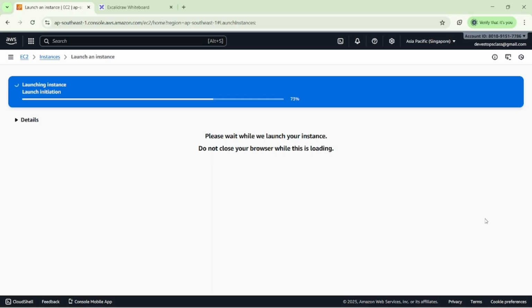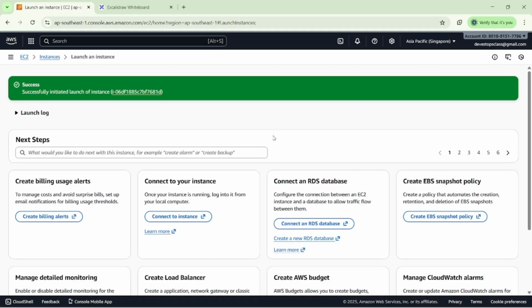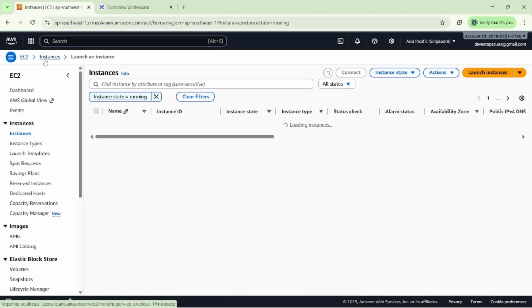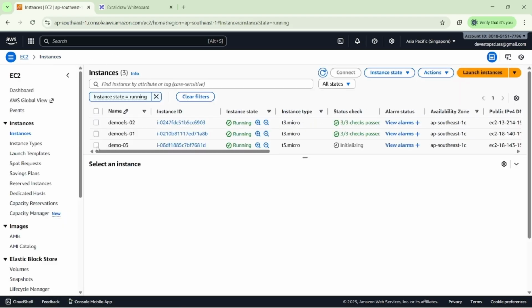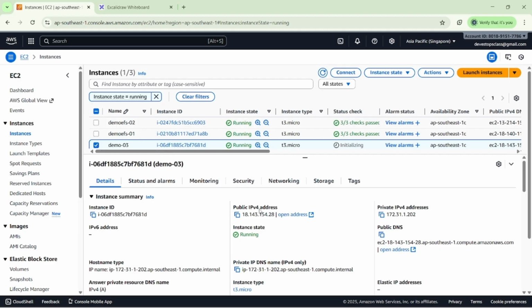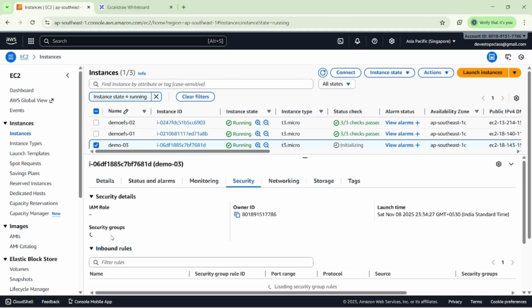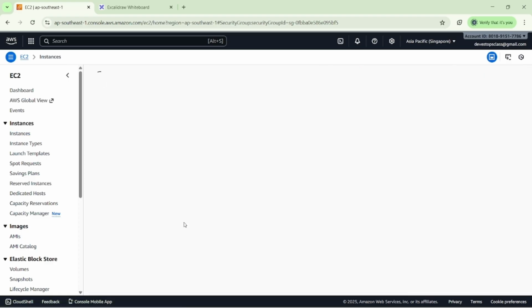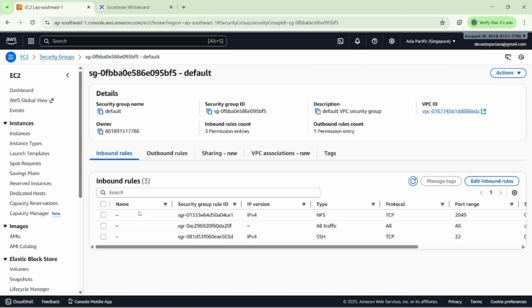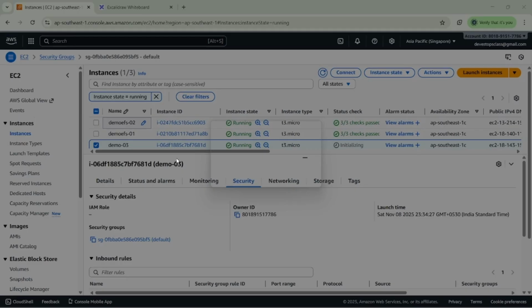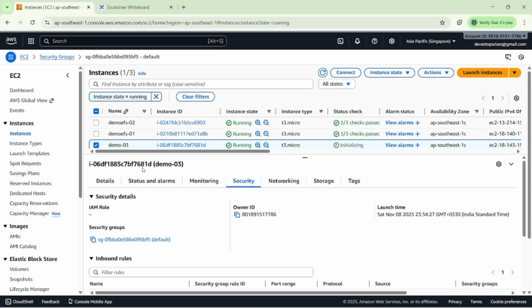Once we have created the EC2 instance, we just have to go into instances and click on it. In the security group, we can see the inbound rules, which are there by default. But my requirement is that I want to share the file system only between these two EC2 instances.